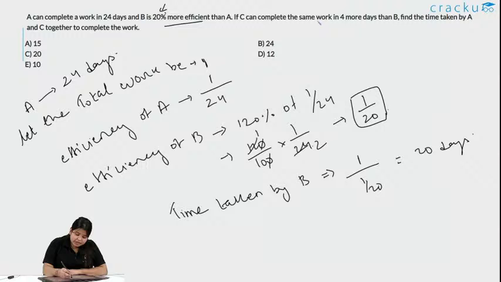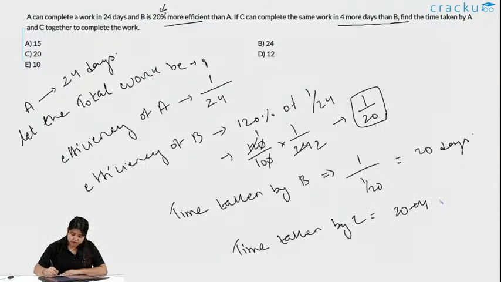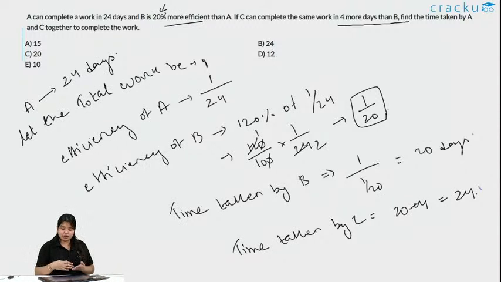It is saying C can complete the same work in 4 more days than B. So time taken by C is 20 plus 4, which is equal to 24. I am doing it step by step, so you can understand the procedure, how we solve this question. So what is the question asking us? It is asking us the time taken by A and C together to complete the work.